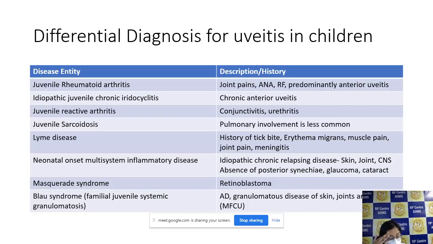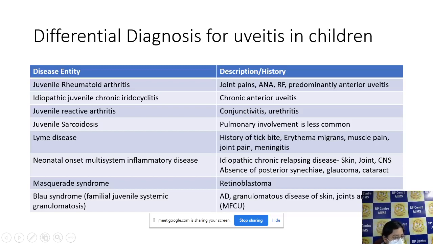Now, what are the other differential entities that have to be considered for uveitis in children? The first one is JRA, juvenile rheumatoid arthritis. These patients usually present with predominantly anterior uveitis. Posterior uveitis in JRA is very rare. So we have to ask a history of joint pains. ANA and rheumatoid factors are to be seen. The second entity is juvenile reactive arthritis. In this, we have to ask a history of conjunctivitis and urethritis, so a history of burning micturition or increased frequency of micturition.